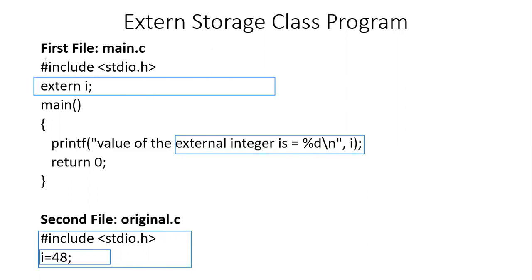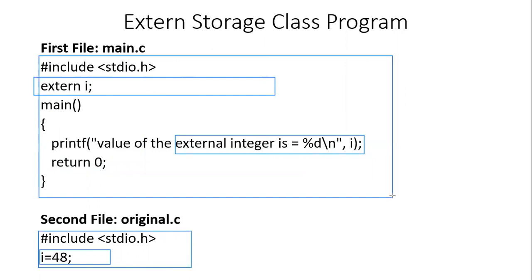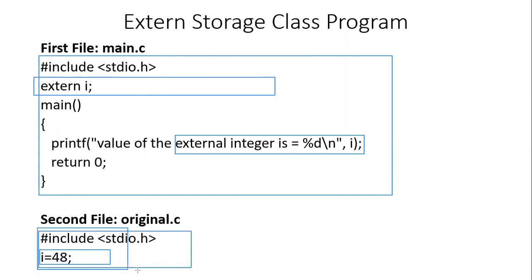Just see that you did not assign any value 48 to I in this file. So from where did this 48 value come? This 48 value actually comes from the original.c program. So this is the use of external storage class program.